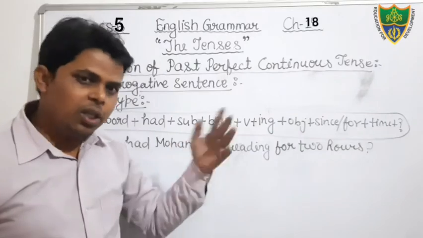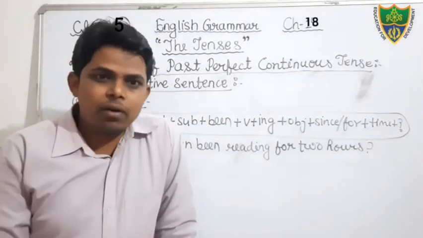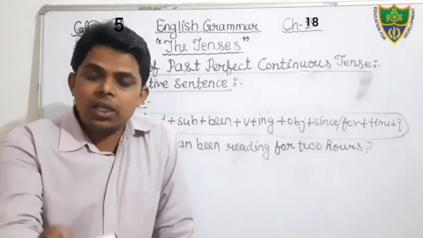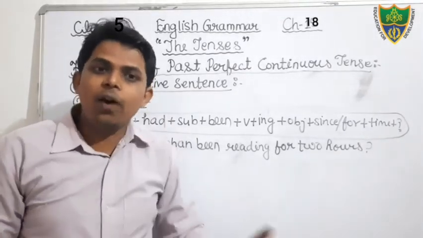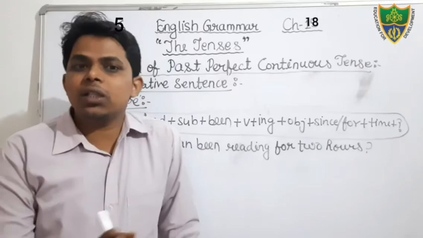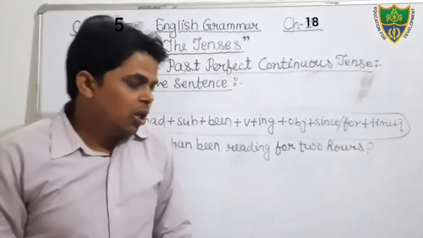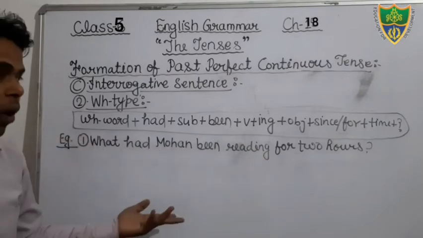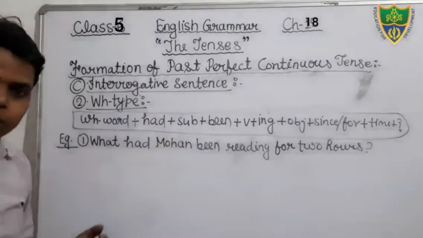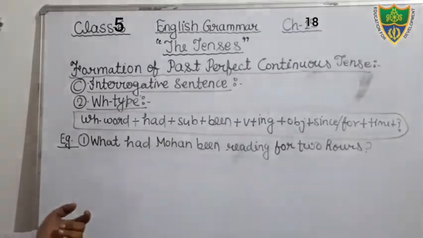In any sentence there is no requirement of an object. If your verb is transitive, then there is the necessity of an object. If your verb is intransitive, there is no need of an object. Okay, so just see. What had Mohan been reading for 2 hours? We are asking the question here.